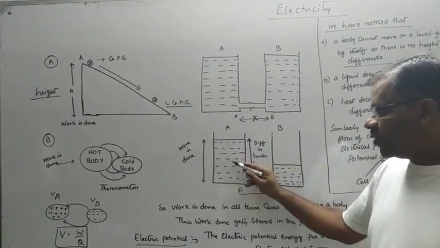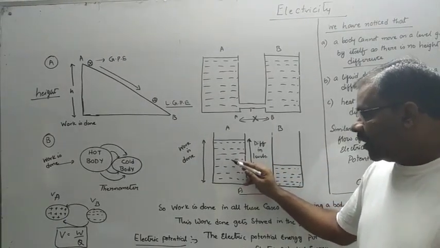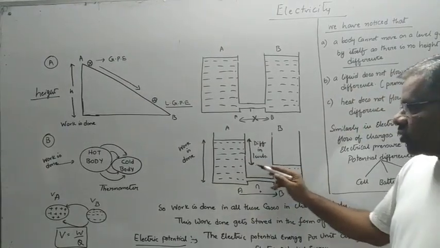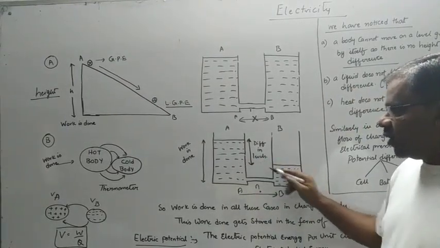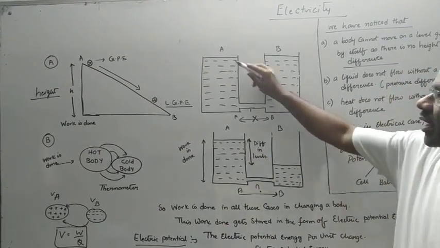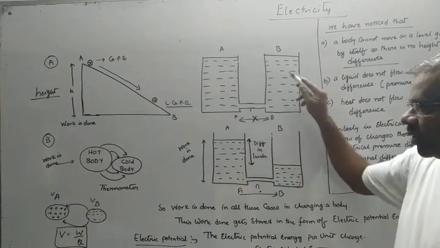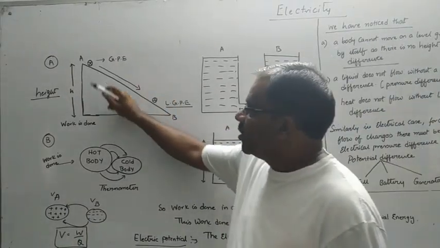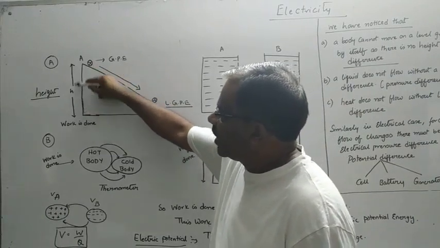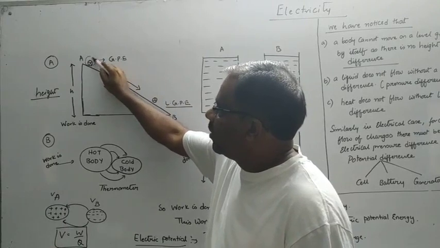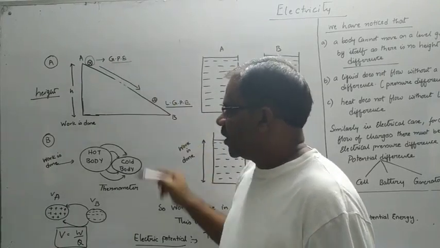So here the water flows from a level where the water is high to a level where the water is low. So when there is a difference in levels, water is able to flow from tank A to tank B, whereas in this case, as the levels are the same, water is unable to flow. If you observe in all these three cases, to keep the ball here, some work is being done. So, this work gets stored in this ball in the form of gravitational potential energy.